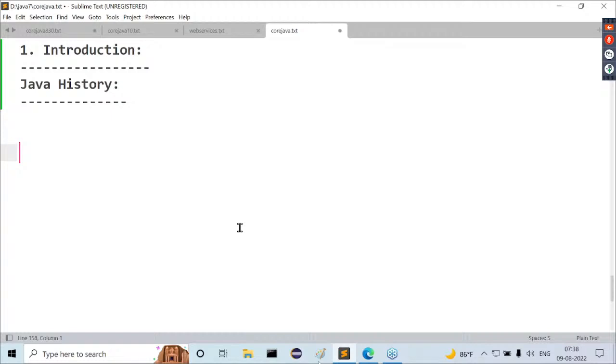Now tell me, what exactly are the qualities, the features they wanted to see in their new programming language? 3 features they wanted to see. What are the 3 features? First one is a simple programming language. Second one is tight coded. And third one is an architecture neutral programming language. They are the 3 features they wanted to see.